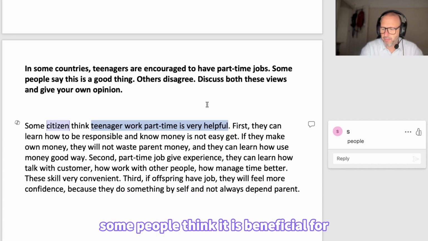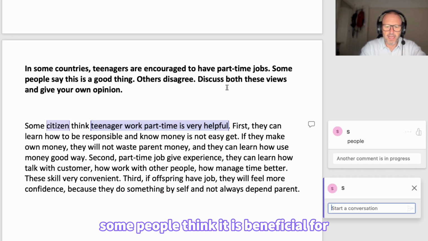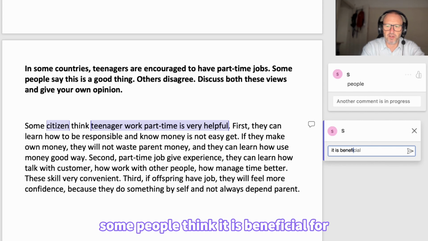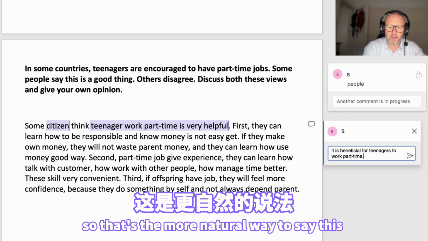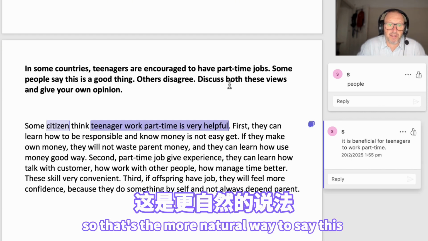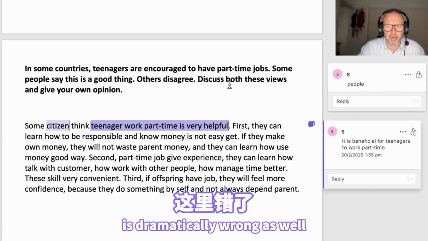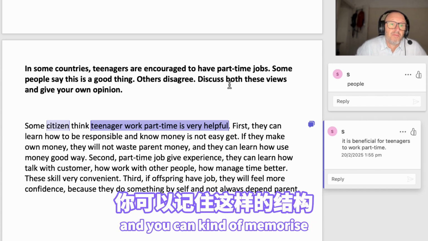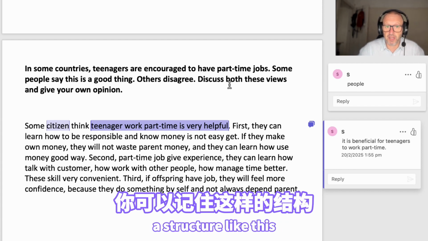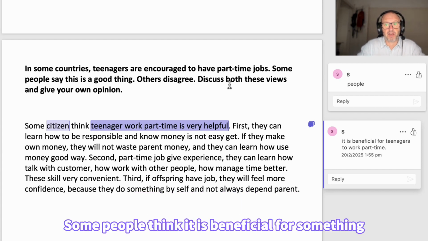So: some people think it is beneficial for teenagers to work part-time. That's the more natural way to say this. "Teenager work part-time" is grammatically wrong as well. So we have to make it a little bit better. And you can memorize a structure like this: some people think it is beneficial for something.